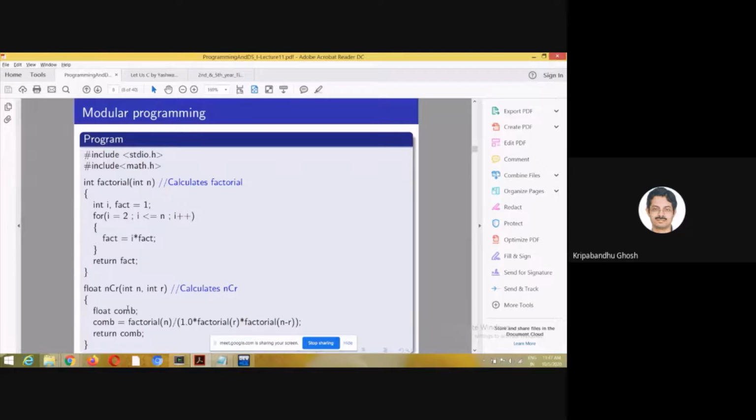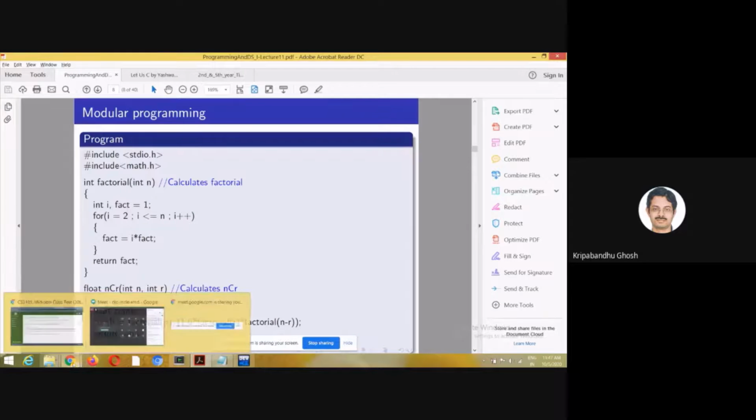Not for them, for the people who have not done this in the exam, for the people who have done it in a simple way, here is an assignment for you. Please do it and show me in the next class, or you can even mail me, doesn't matter. So the task is this code, this program.